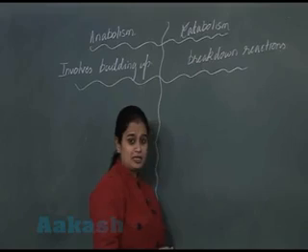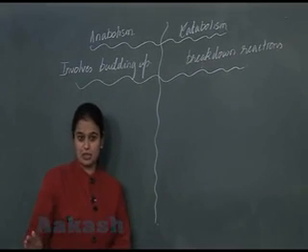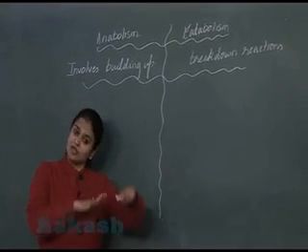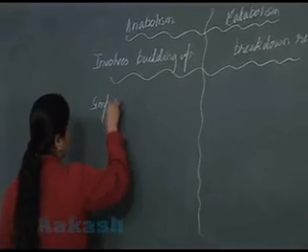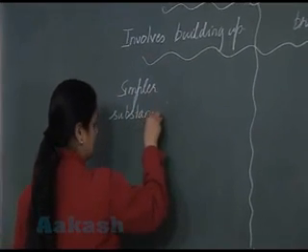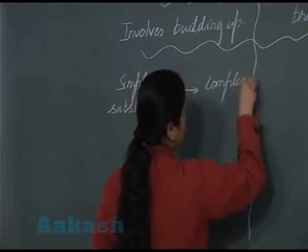Anabolism involves building up reactions. It means that in anabolism, from simpler substances, there is synthesis of complex substances.